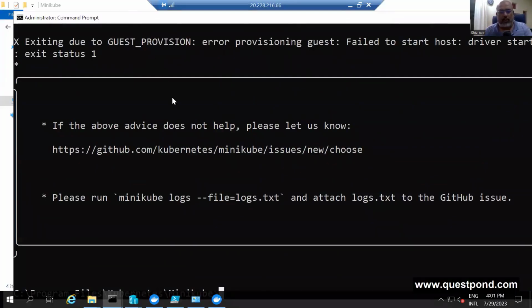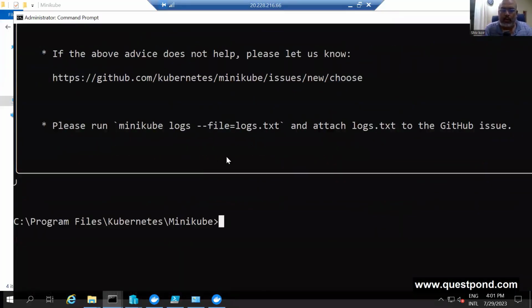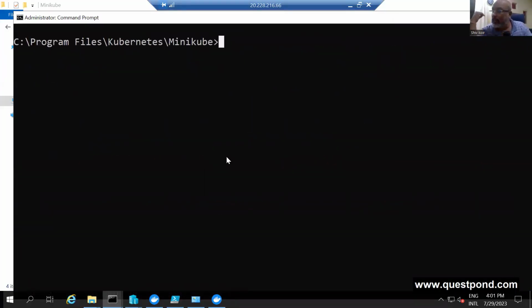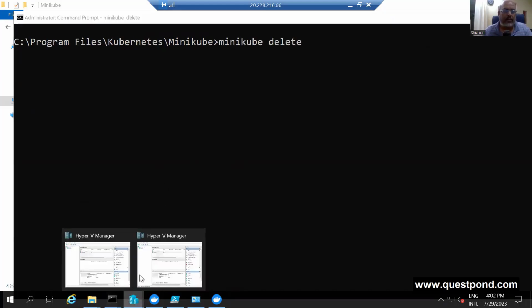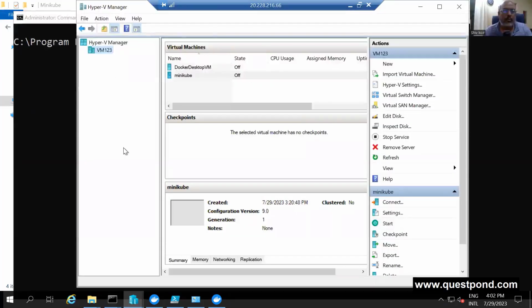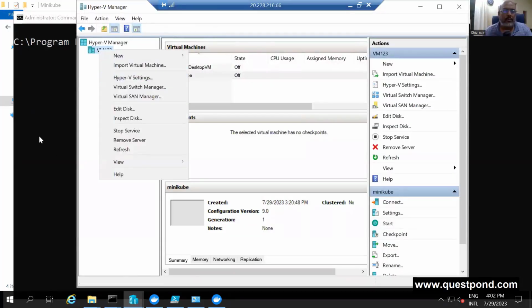So first, what I would like to do is a Minikube delete, because I feel that the previous part of Minikube is still pending out there. So let me do a Minikube delete and delete all that. If I do a minikube delete, I'm expecting it should remove this VM.